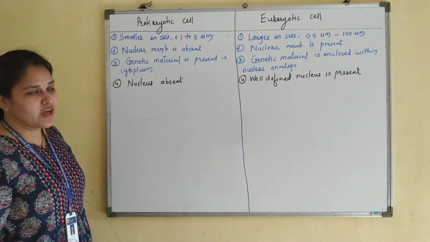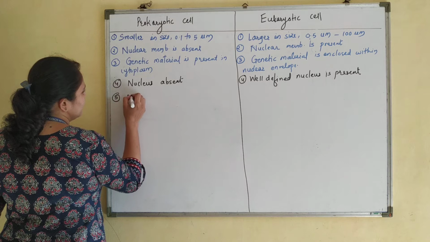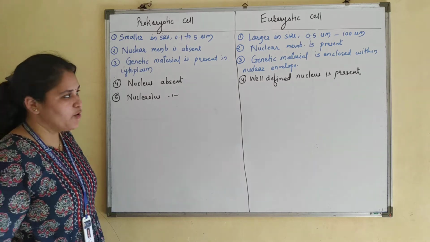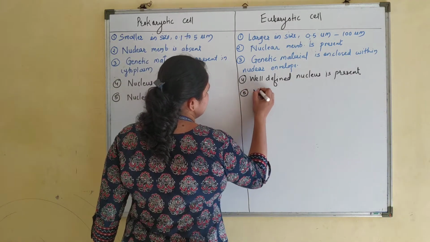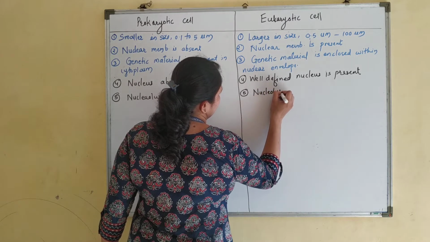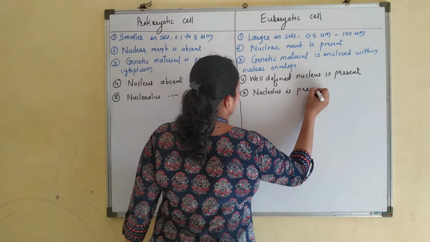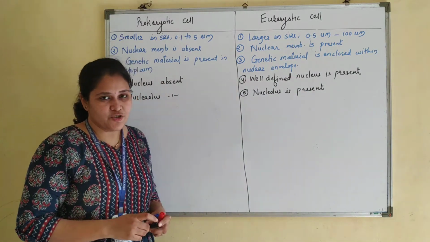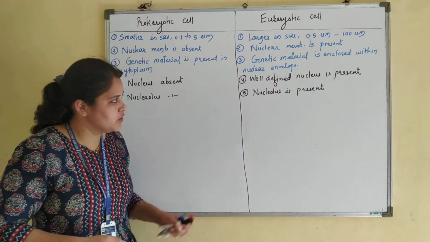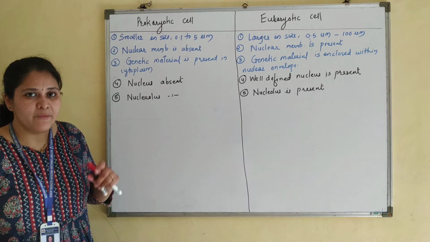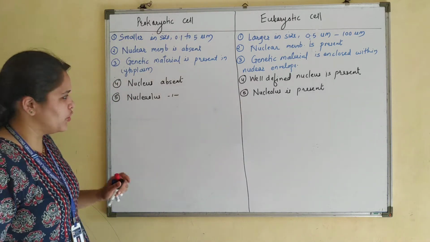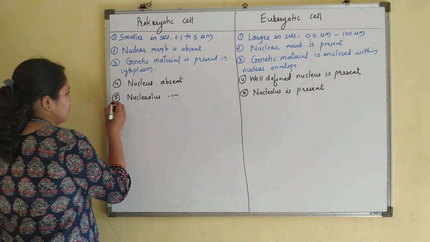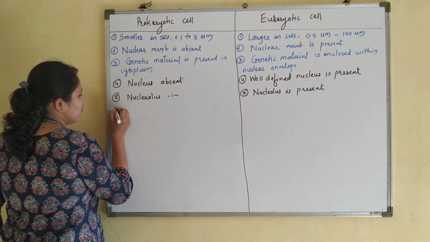Next difference, nucleolus. Nucleolus is absent in prokaryotic cell, and present in eukaryotic cell. Can you tell me what is the function of nucleolus? It is a site of synthesis of rRNA, ribosomes. They are produced in nucleolus. rRNA in eukaryotic cell is produced in nucleolus, whereas in prokaryotes, it is produced in cytoplasm itself.